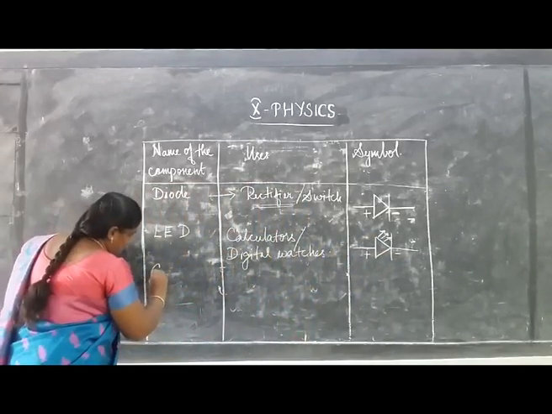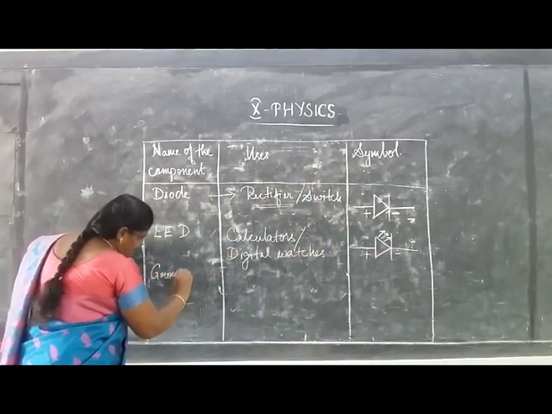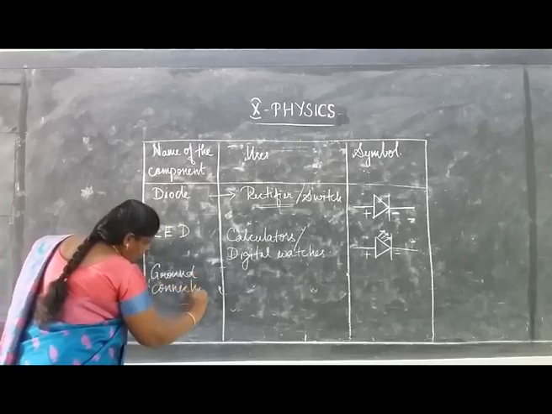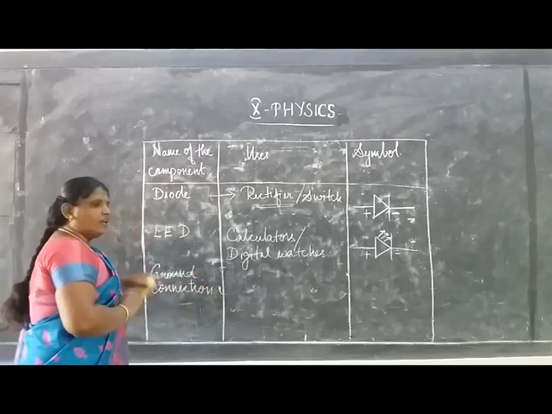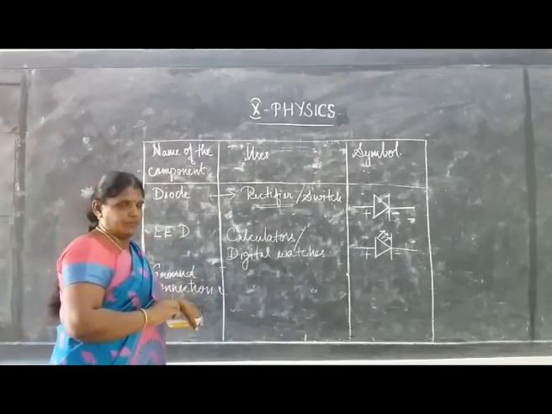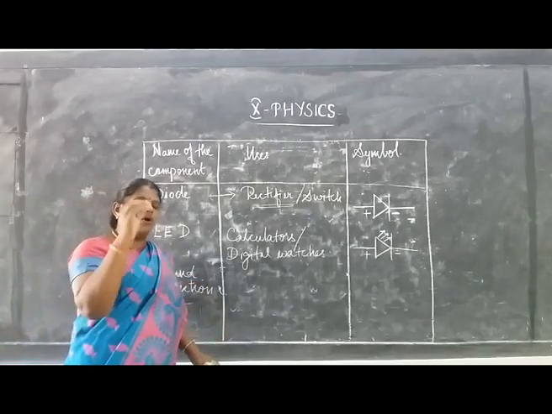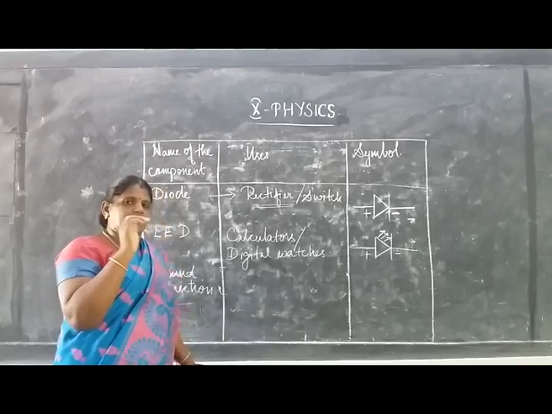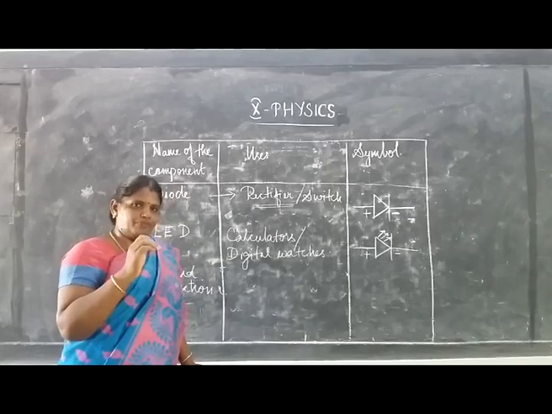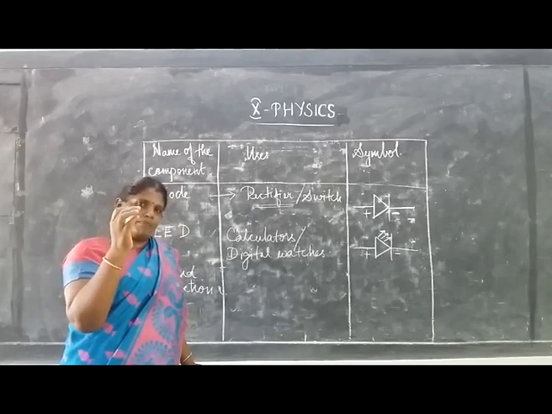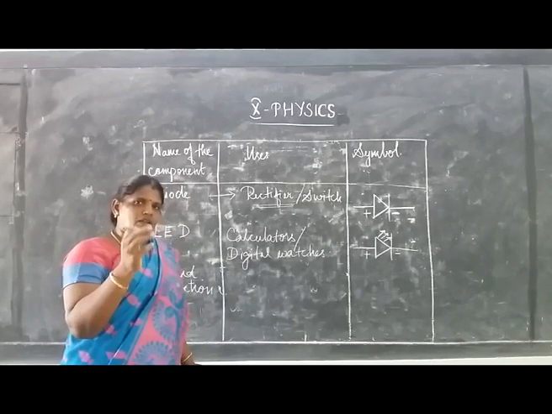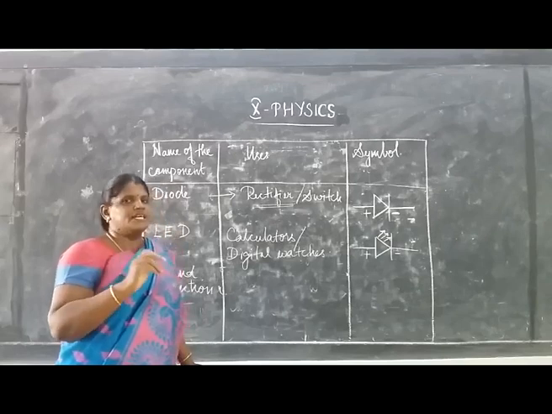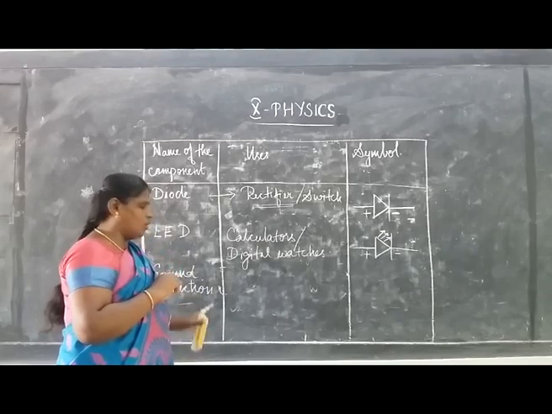Next, the ground connection. This ground connection must be given to all the electrical appliances in your house which consist of a metallic body, for example a grinder, air conditioner or refrigerator.